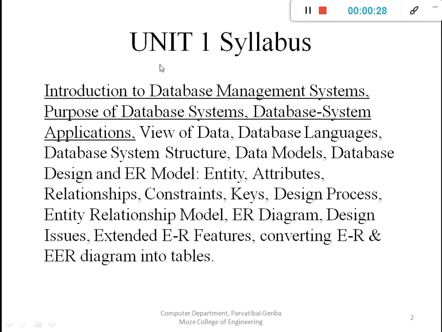This is the syllabus of unit 1. We already understand these three concepts: an introduction to database management system, purpose of database system, and database system application. In this lecture, we will again revise these three concepts with a different view, which is again helpful to understand the database management system.